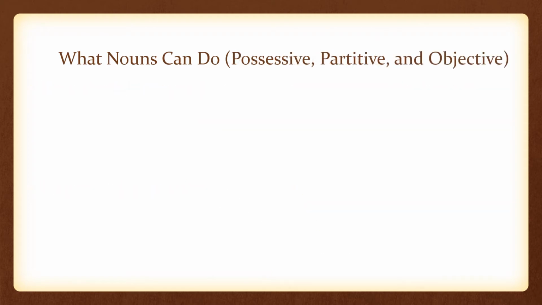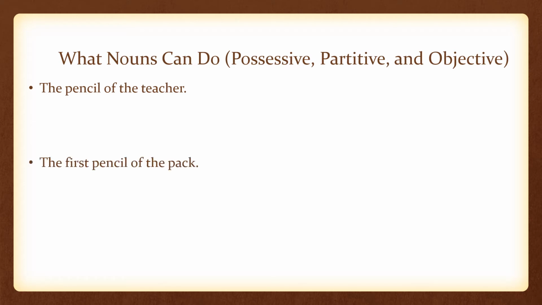What nouns can do, part 2, possessive, partitive, and objective. The pencil of the teacher. The first pencil of the pack. The sharpener of pencils. All three of these examples have the word of in them. These are all examples of what's called the genitive case. The genitive case will always use of.